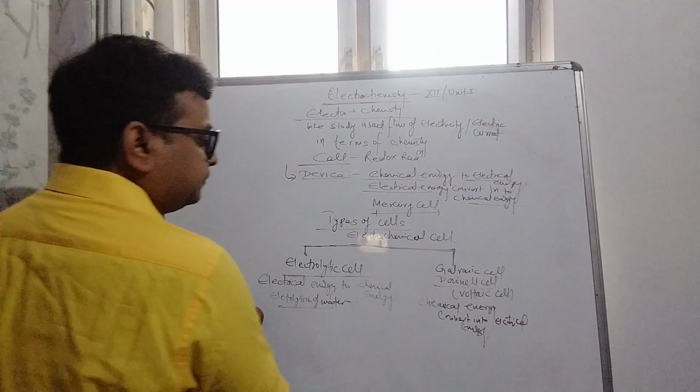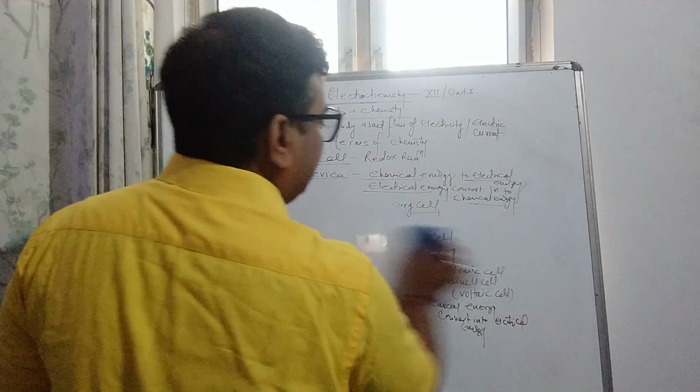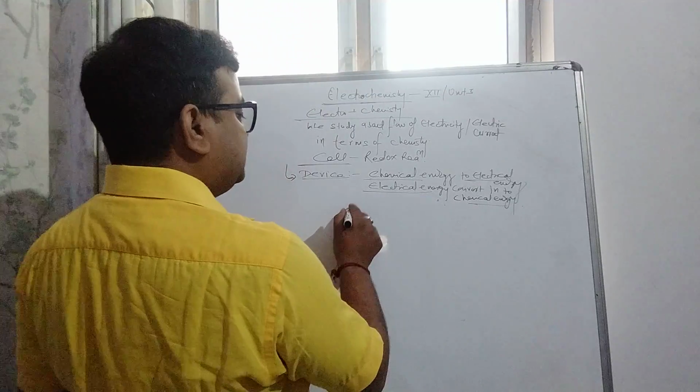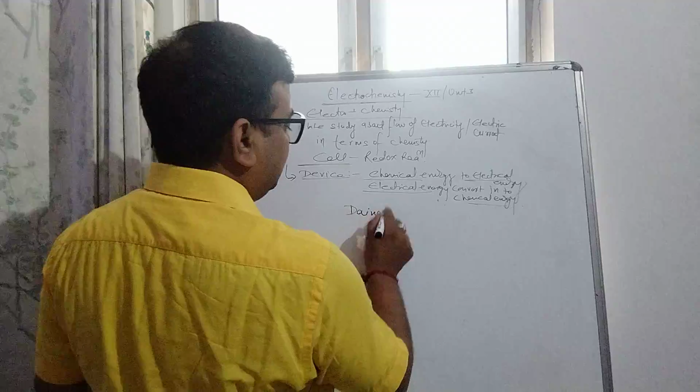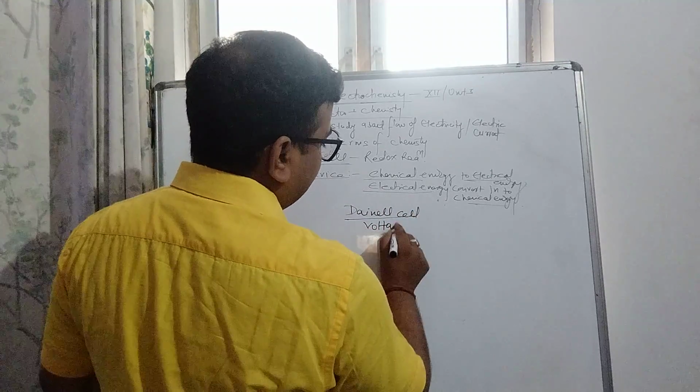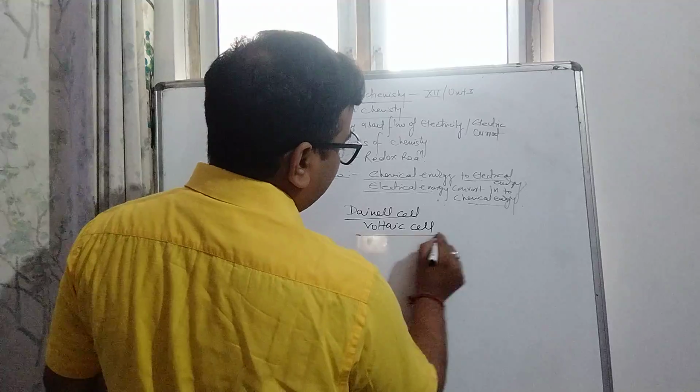On the basis of the syllabus, first we have to discuss the Daniell cell, known as the voltaic cell.